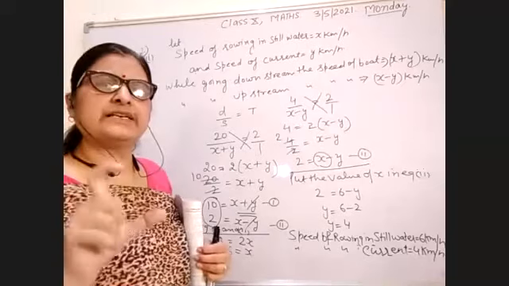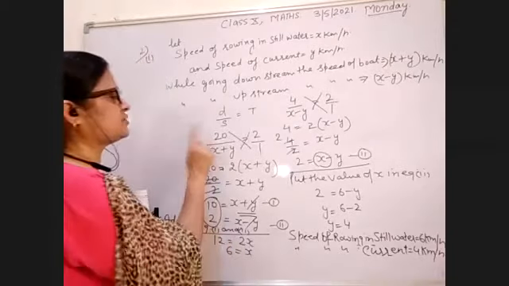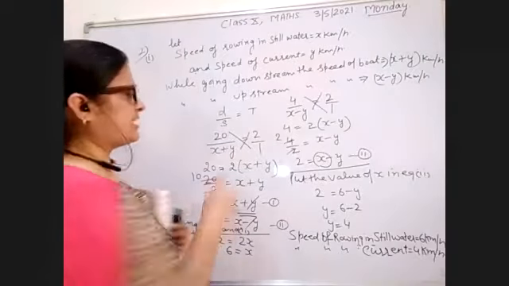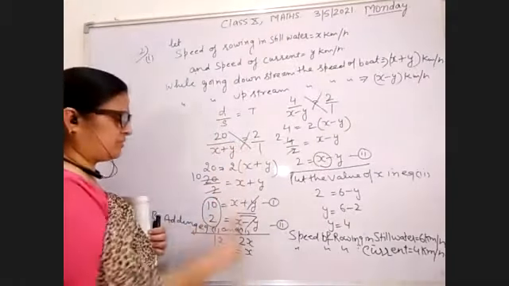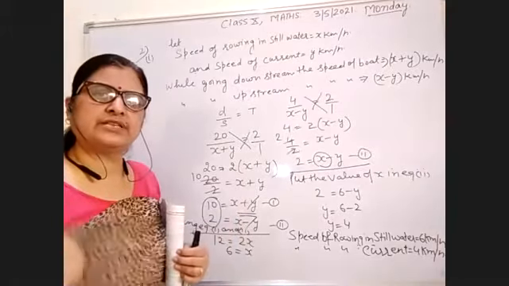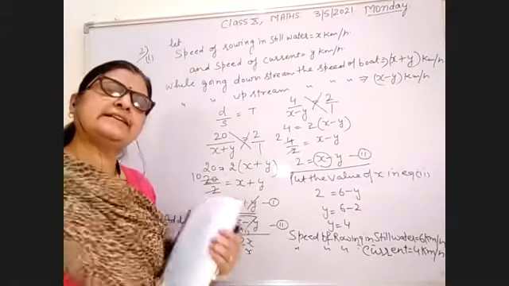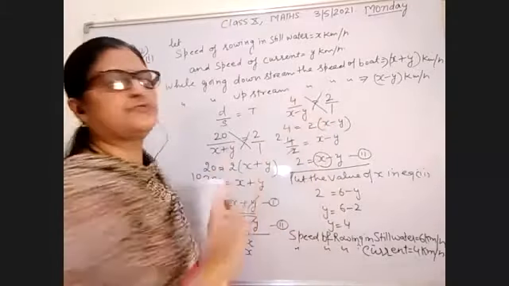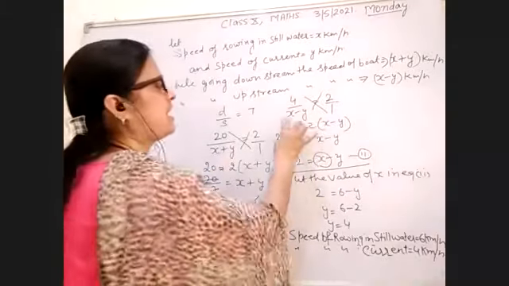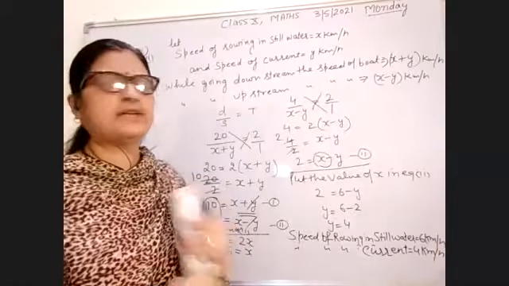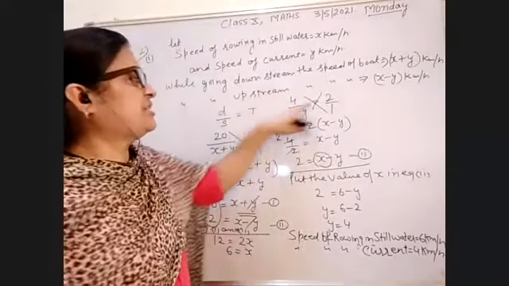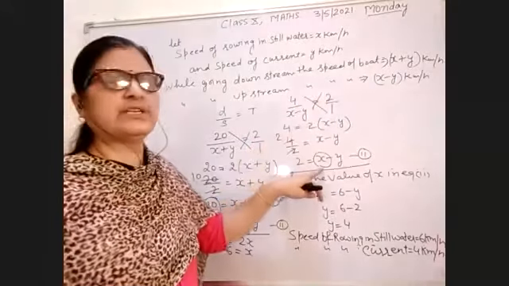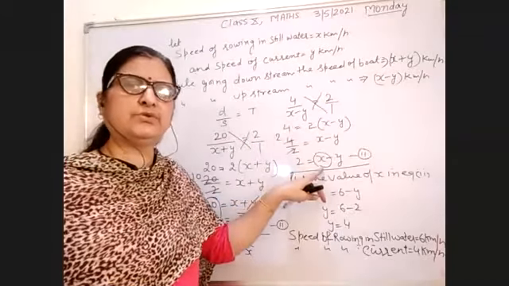In the first case, you have given the distance is 20 and speed is given downstream. So x plus y equal to 2. So by cross multiply, you get the equation number 1. And in the second case, it is given that distance is 4 and it is given upstream. So x minus y, distance upon speed equal to time. So in the second case, your equation is x minus y equal to 2.